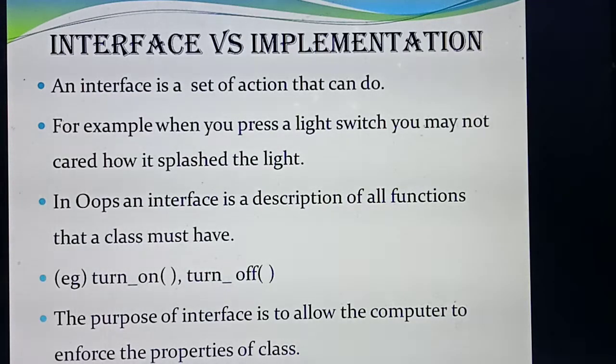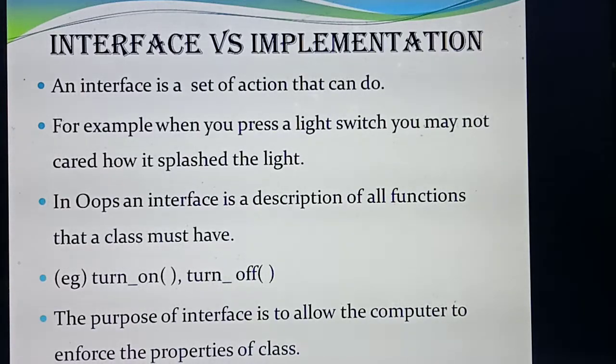For example, take the same example. You are going to switch on the light. For example, I am writing a program to switch on the light, first using the concept of class. A class always starts with the keyword class, followed by the class name. I am giving the class name as light, for example. So the interface will define what the functions are regarding that class.